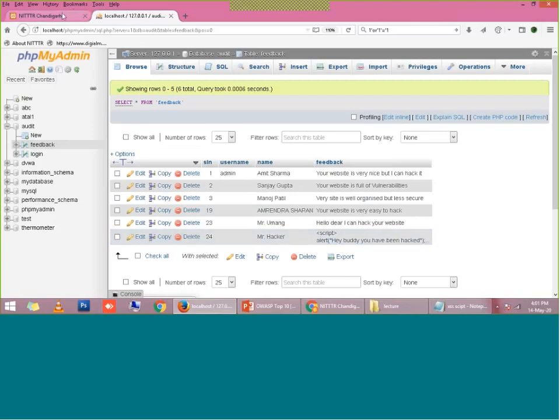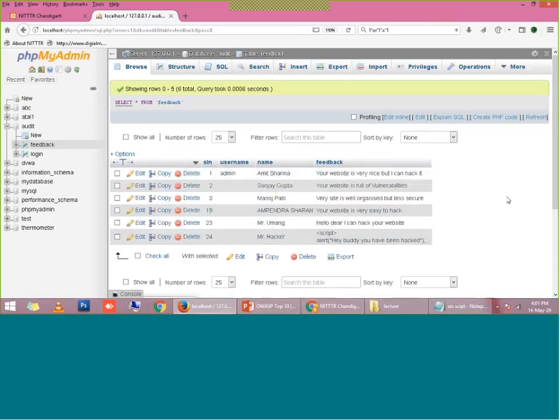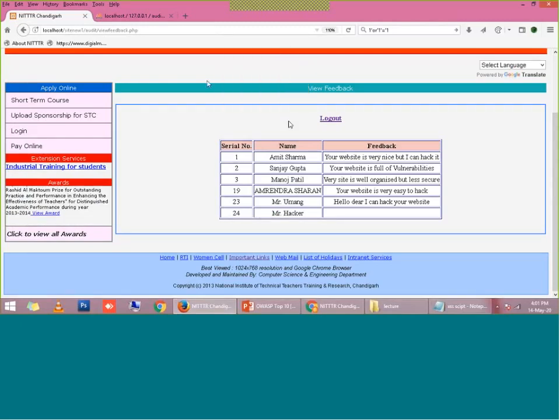So every time the web administrator logs in, all these feedbacks will be pulled from the database and displayed on my web page. But as soon as this feedback is pulled onto my web page, my web browser will see this JavaScript and assume that it has to run it, because all web browsers are made to run JavaScript, right?